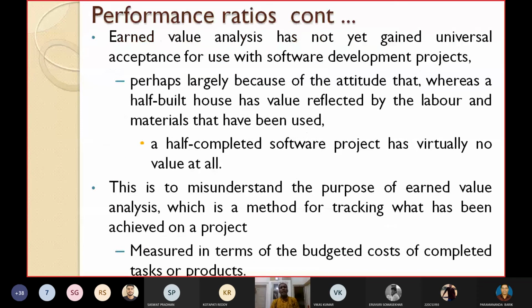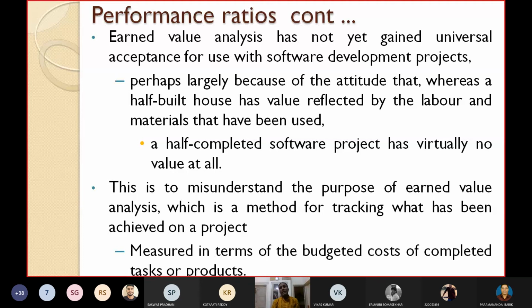Earned value analysis has not yet gained universal acceptance for use with software development projects, perhaps largely because of the attitude that whereas a half-built house has some value reflected by the labor and materials that have been used, a half-completed software project has virtually no value at all. This was just saying why 50/50 or 75/25 is not applicable for software.